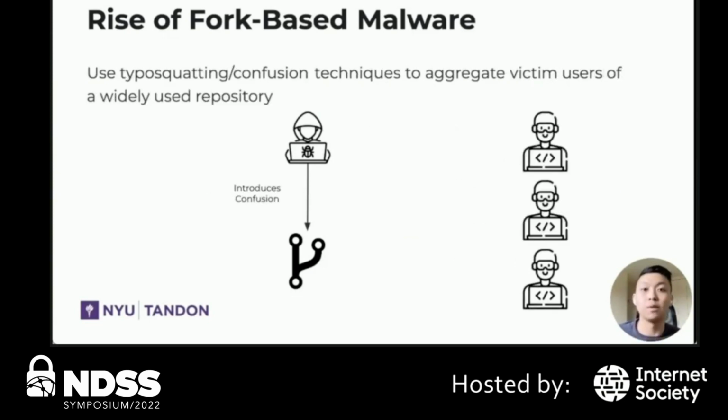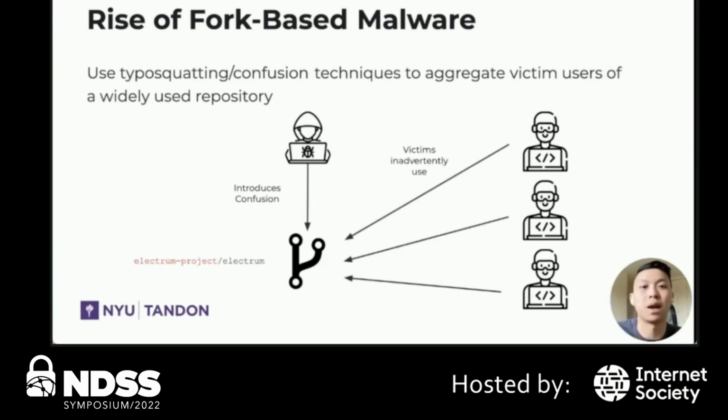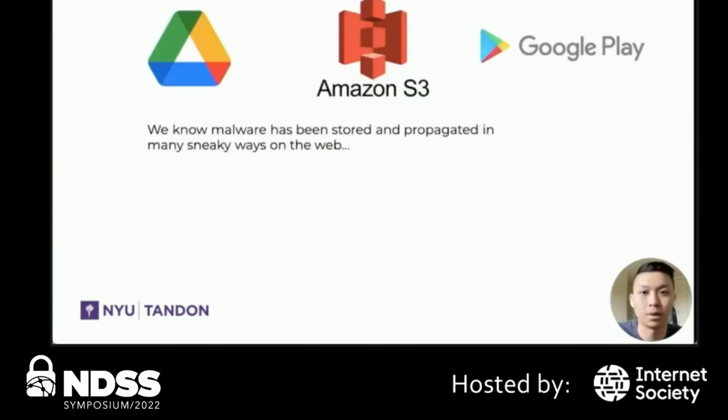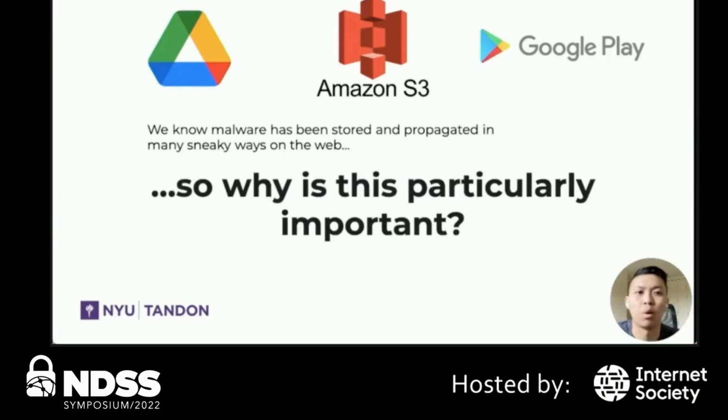More popularly, we finally notice how attackers also use typo squatting or confusion techniques, where they would first name a malicious repository as something that might trick a user to see it as benign, and then wait for victims to accidentally misuse it and become infected. Now, one might say, okay, this is really similar to other sneaky techniques malware hides and propagates, such as maybe through file or blob storage or through an approved application store. So why is this particularly important?